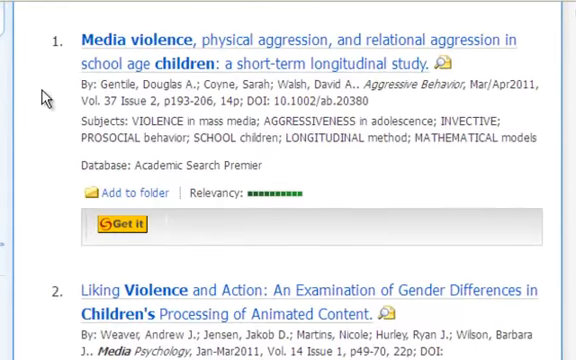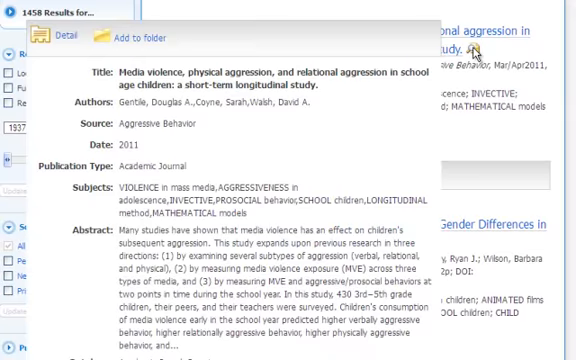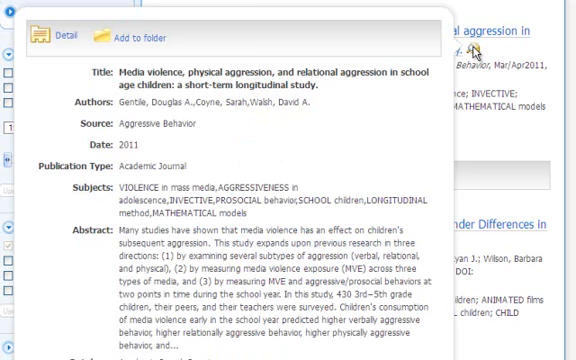If you looked at the earlier video about using Boolean operators, you'll notice here we have our first result: media violence, physical aggression, and relational aggression in school-aged children, a short-term longitudinal study. If we take a look, we can see that we don't have this particular item, but if this is perfect for us, then it's something we shouldn't be deterred from getting. If we put our icon over the magnifying glass, in this database, it will show us more information.